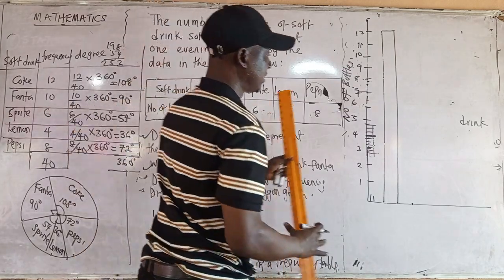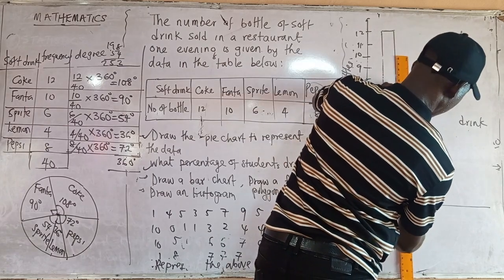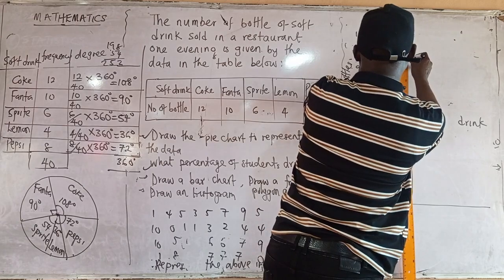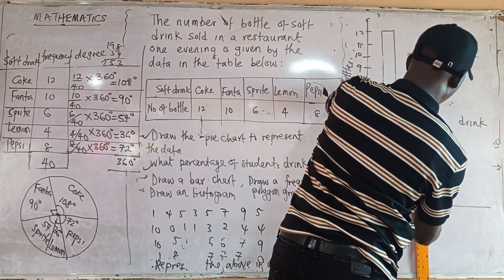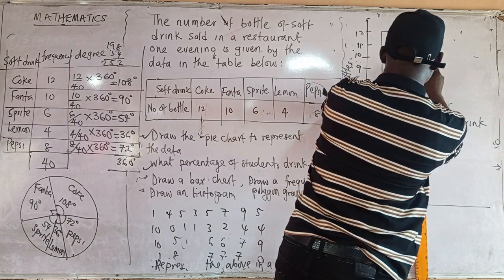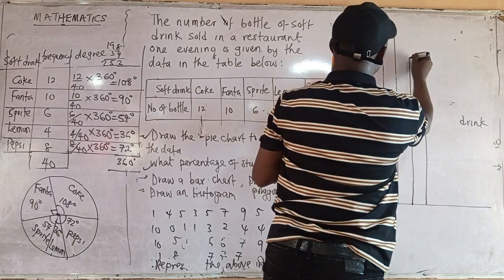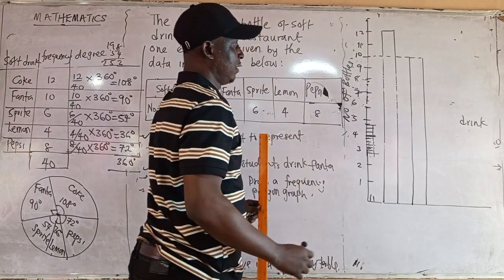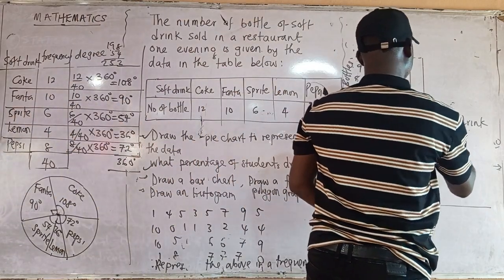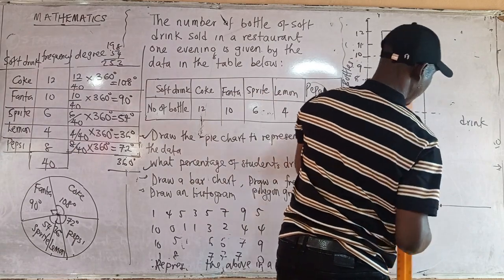10, right? 10. Then I'll what? 10. You check now, it's 10. The next one is what? 6, right? 6 should be what? Somewhere here. I'll leave another 5 boxes.